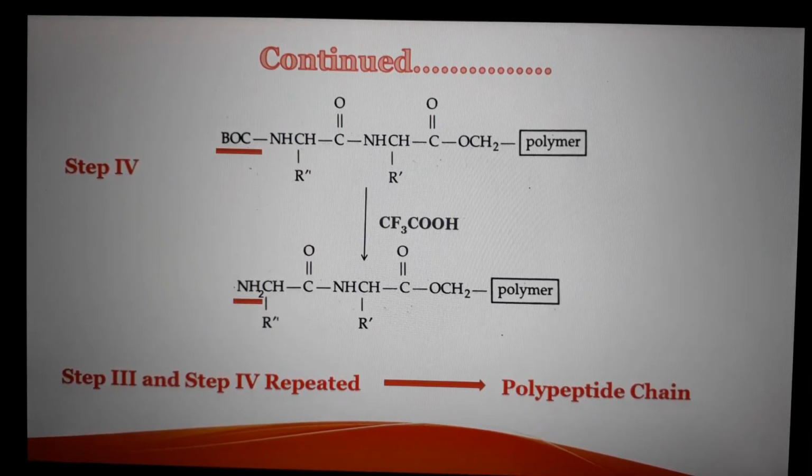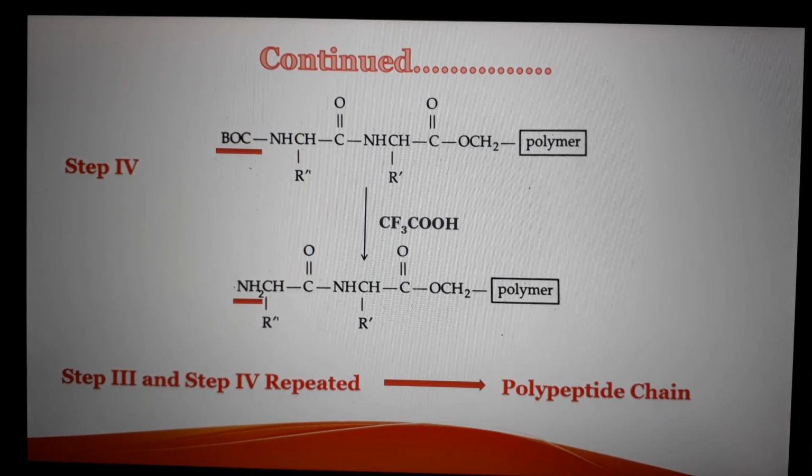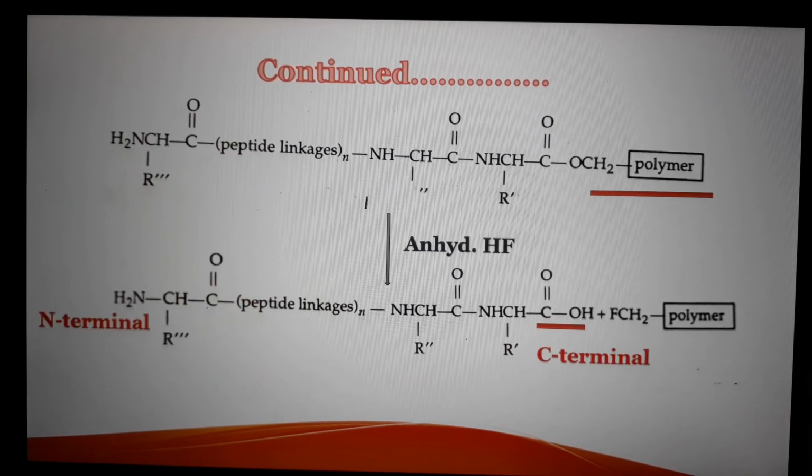Next, the Boc group of this dipeptide chain is removed by reaction with trifluoroacetic acid. Now again there is generation of a free NH2 group at this dipeptide unit. Steps three and four are repeated until we reach our target or required length of polypeptide chain.